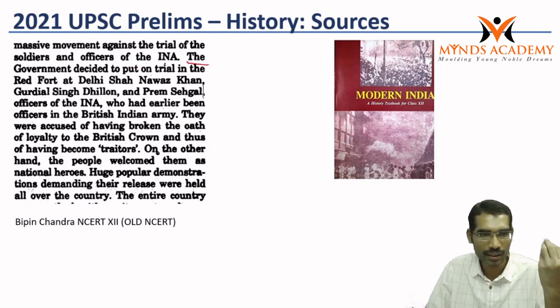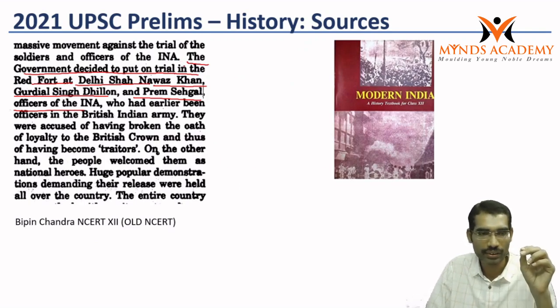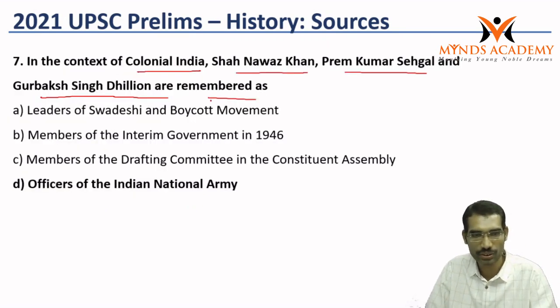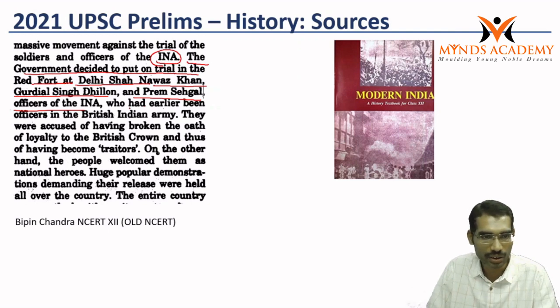Here itself, the Red Fort. The government decided to put on trial in the Red Fort at Delhi the three people, who are directly given in sequence. These are the three people. They were put on trial in the Red Fort for their participation in the INA, the Indian National Army. So they are officers of the Indian National Army.